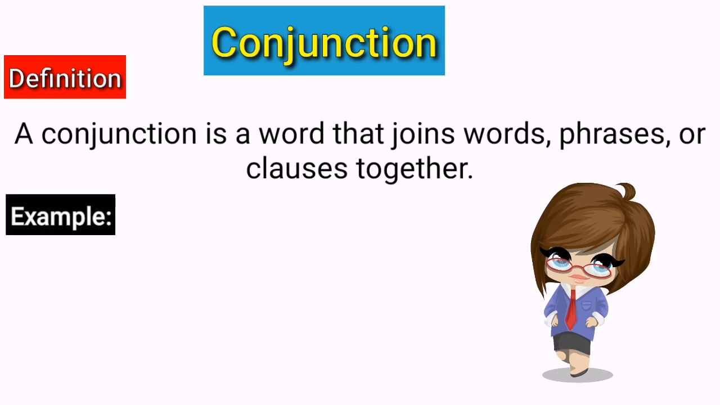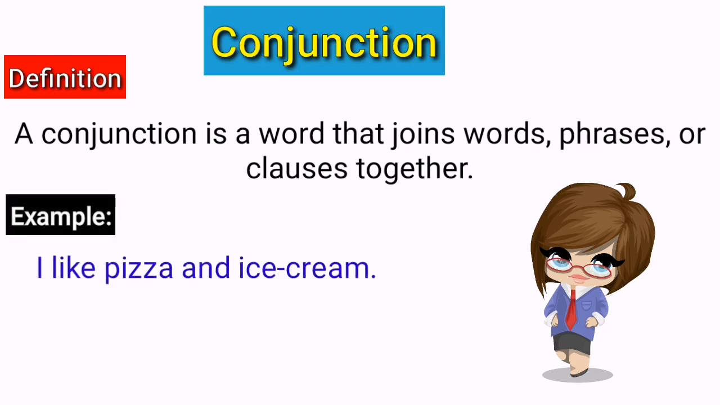For example, I like pizza and ice cream. The word "and" in the sentence is a coordinating conjunction. A conjunction is a word that joins two or more words, phrases, or clauses of equal importance. In this sentence, the words pizza and ice cream are both nouns of equal importance. The conjunction "and" joins the words ice cream and pizza. So this is a conjunction.